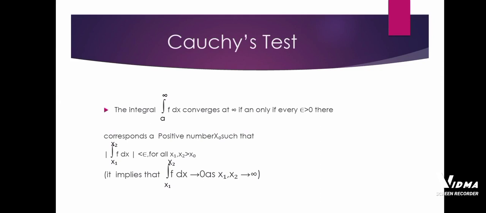That is, it implies that the integration from x1 to x2 of f dx tends to 0 as x1, x2 tend to infinity.